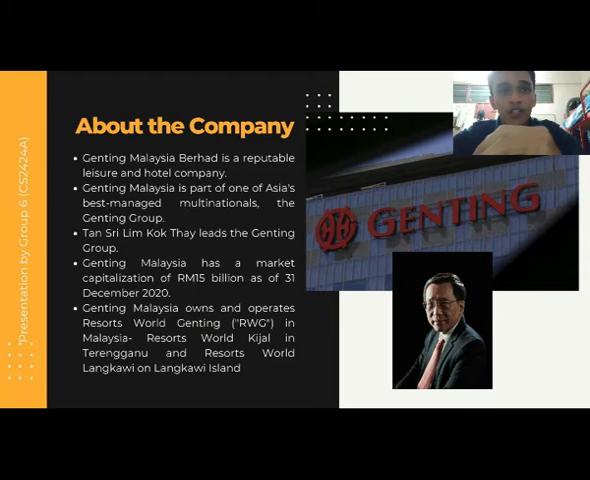So, for the introduction, we will talk about Genting Malaysia Berhad. Genting Malaysia Berhad is a big company. Who doesn't know about it? So, first, we will talk.